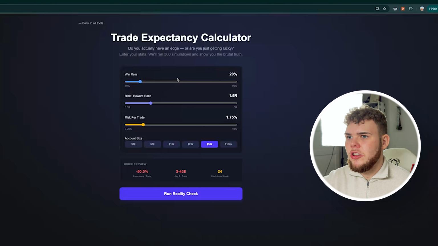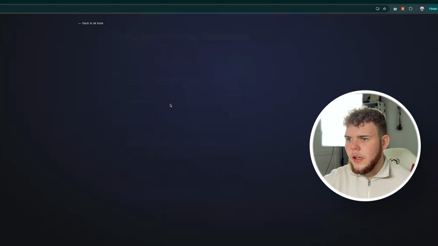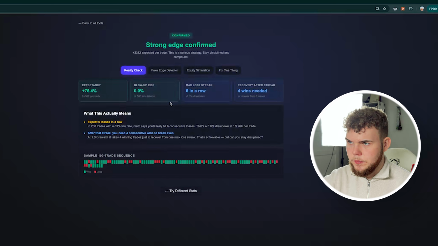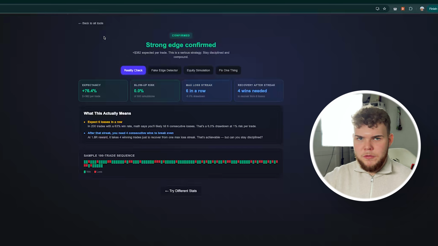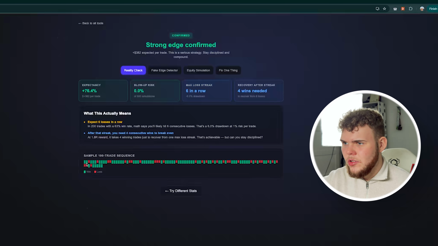Let's now do a simulation for someone like me. Let's see what happens when we do 65%, 63% win rate, 1.8R, and risk per trade 1, account size 50,000. So with a quick preview, we can see that expectancy is good, our average per trade is good. So let's see and run it. So now it says that strong edge confirmed. So I'm very positive with the expectancy, with the max loss streak, with the recovery. And the sample of 100 trade sequence looks something that I would very happily accept any day.